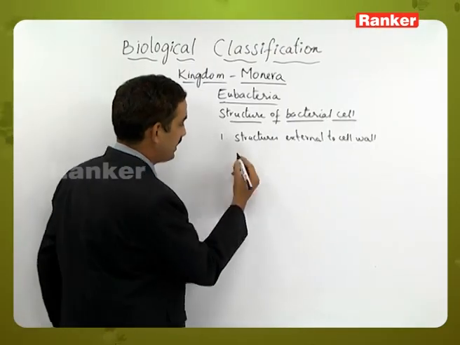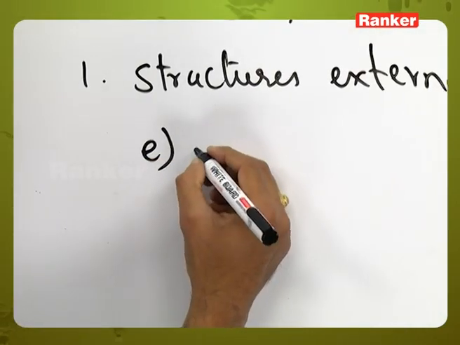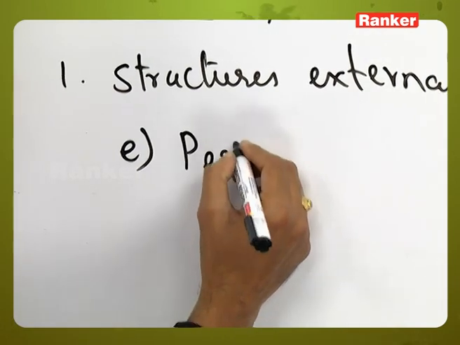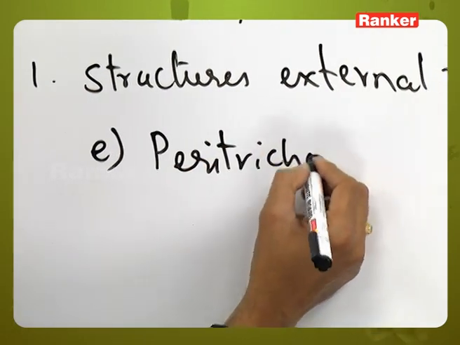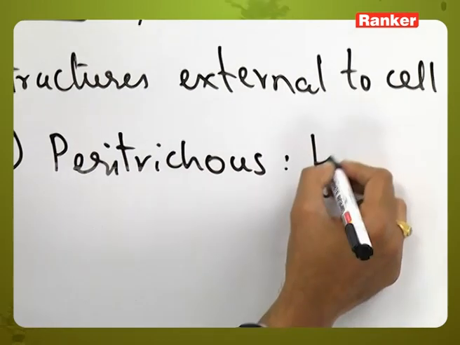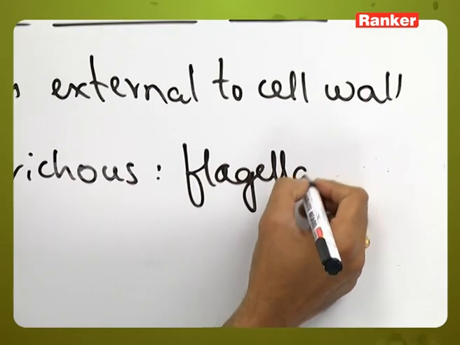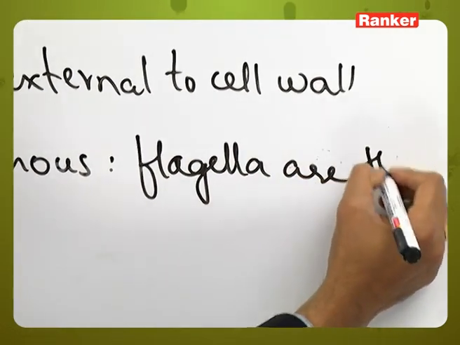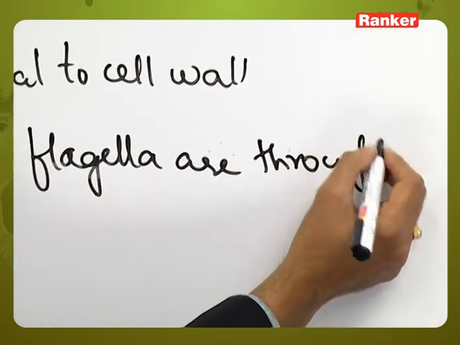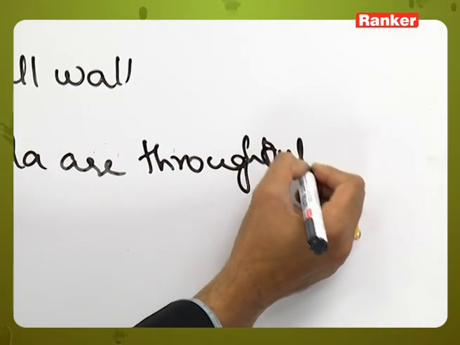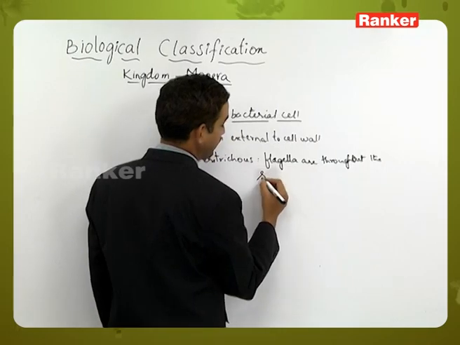The fifth type is Peritrichous. Here many flagella are present throughout the surface of the bacteria.